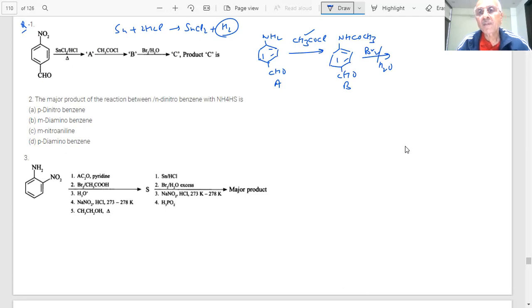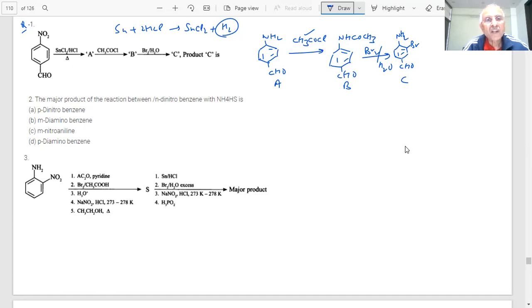This group is what type of directing, student? Okay. So this is how we have to be able to write the reaction, student. Write the reaction.